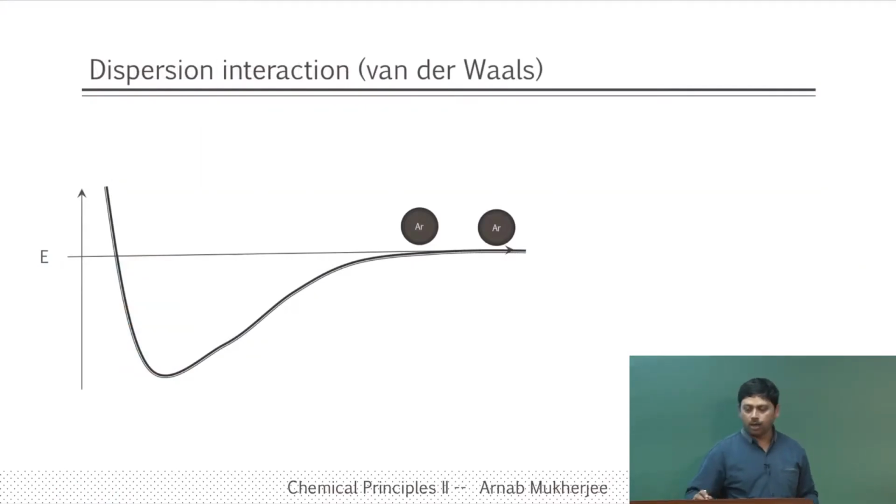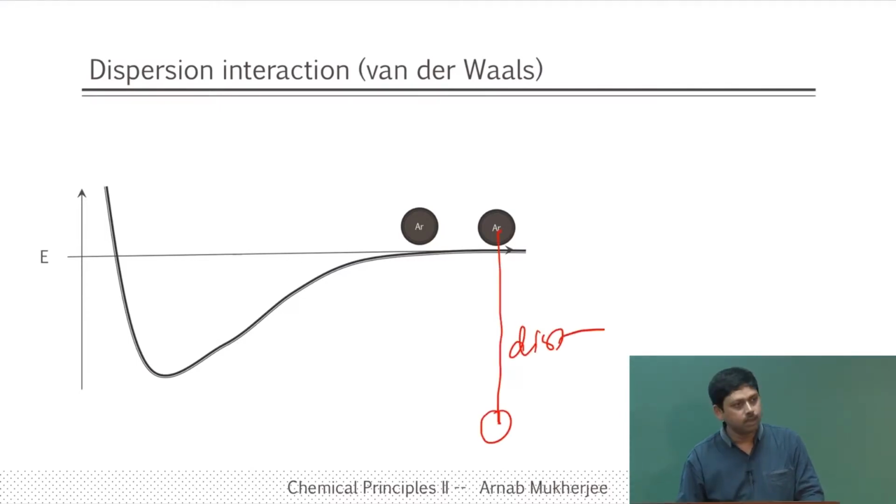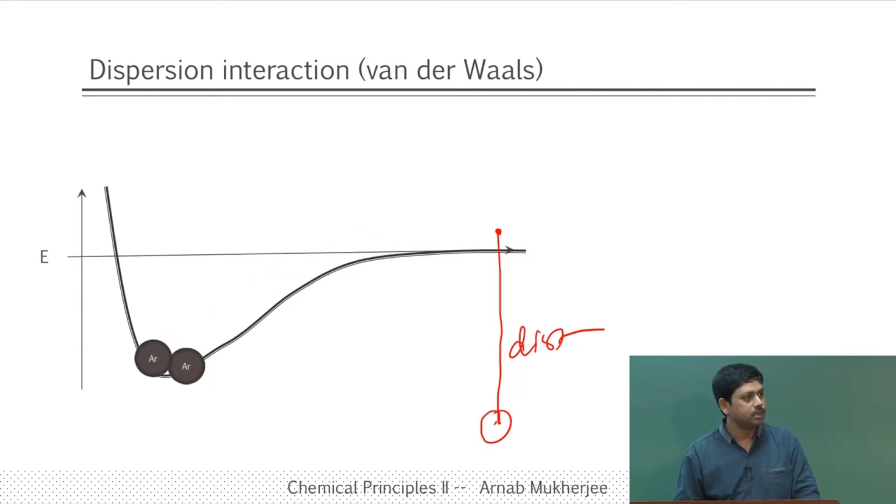So here I have drawn a particular potential energy profile. So y axis is potential energy and x axis is the distance between these two particles. So when the distance between two particles is actually large, let us say two particles distance is this much, then the potential energy is actually higher. As these particles will come closer and closer, what is going to happen is potential is going to decrease.